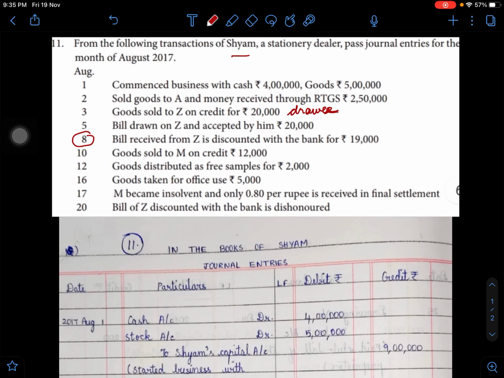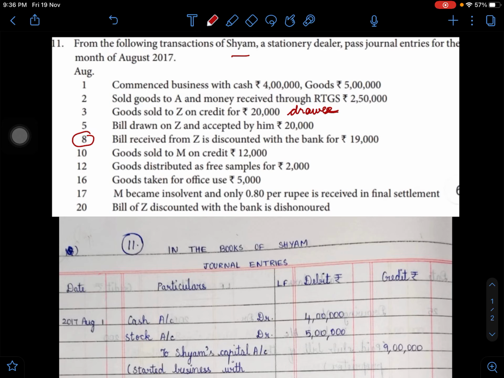Now he cannot ask Z for an immediate payment because the drawee, that is Z, still has time to settle the amount. The problem does not mention when he is going to settle. It's just that for the time being he is given a credit period of a few days, ranging from a few days to a few weeks.